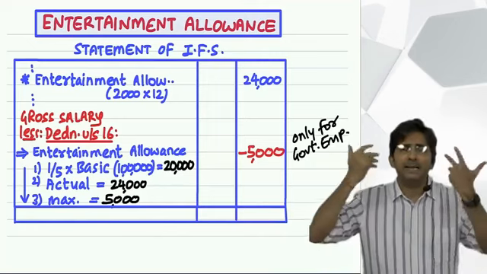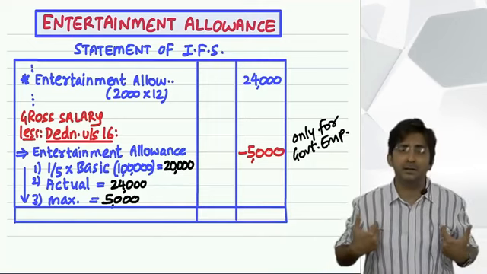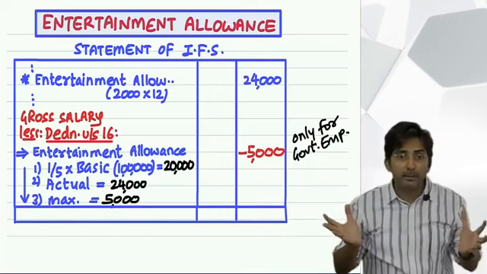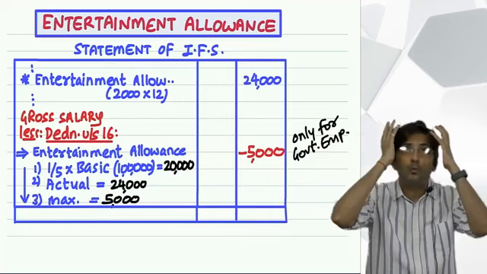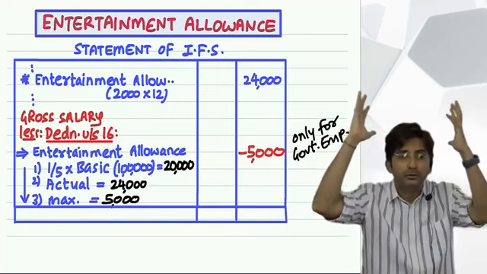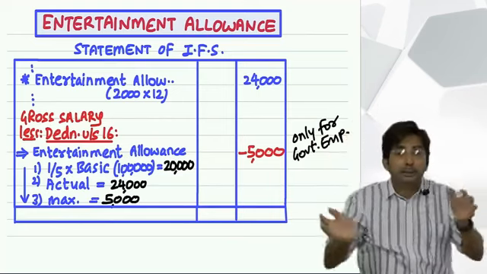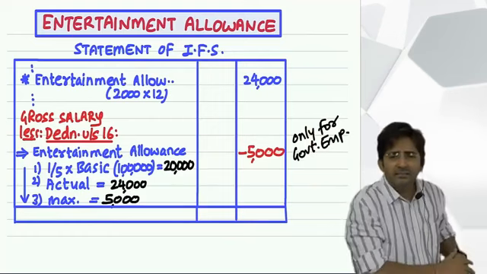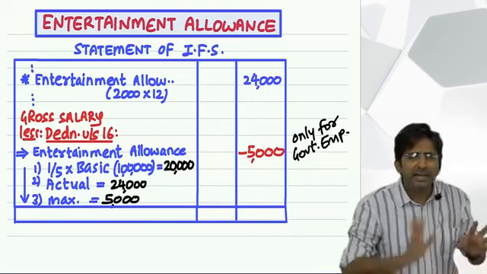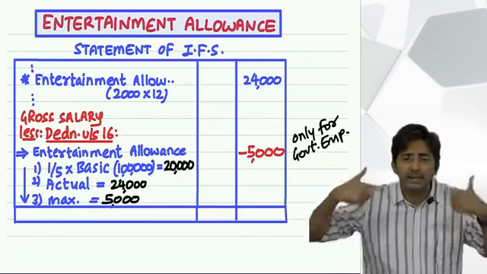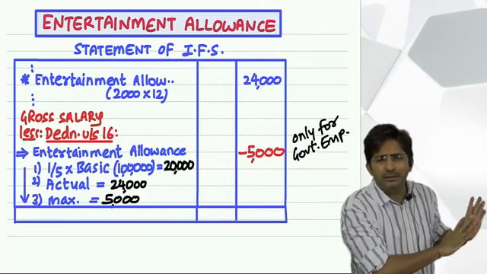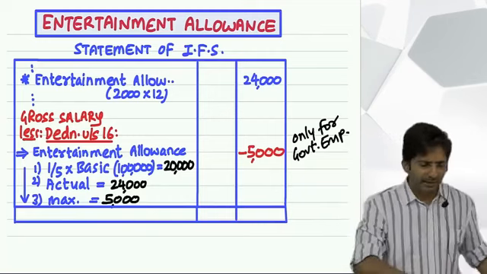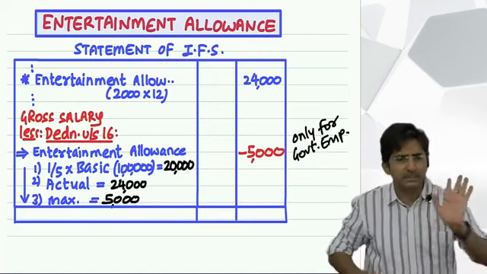So imagine I am the finance minister of the country, Nirmala Sitharaman. To manage the whole country's economy in the budget, I have to think about so many big important issues. Out of so many issues, income tax is one issue. And in income tax, this is nothing. So they are least bothered. Every year when the finance minister does planning in the budget, they don't care about all this. That's why the rule is like this since years and years. Anyways, can't help. You have to just accept the rule as it is.